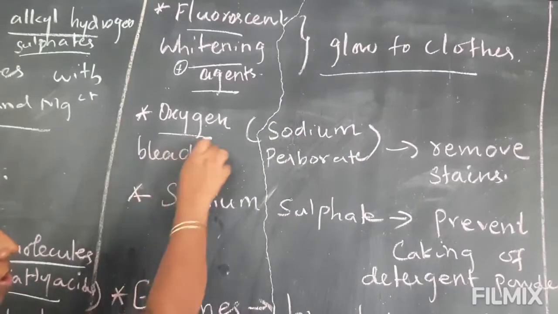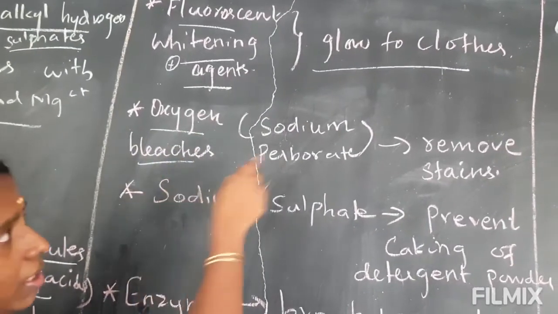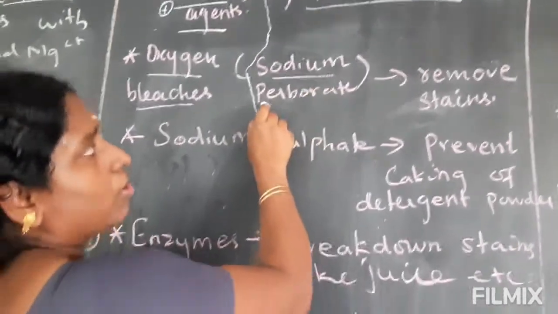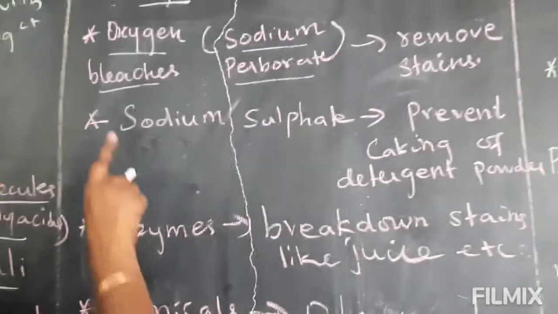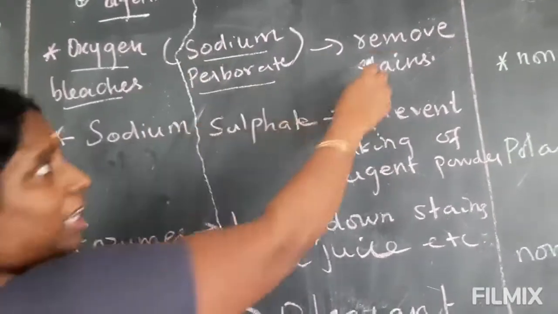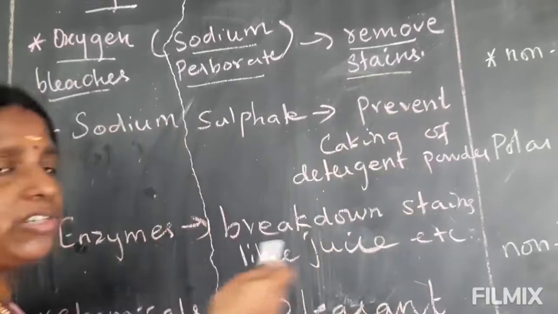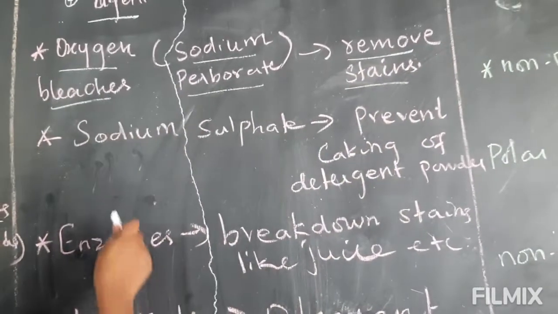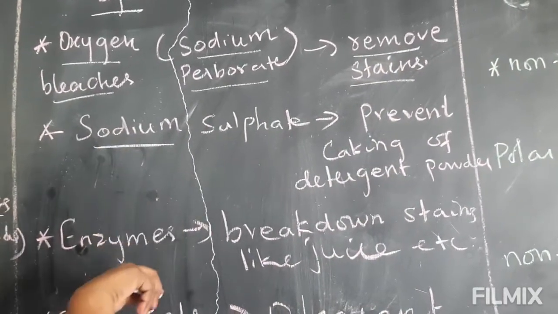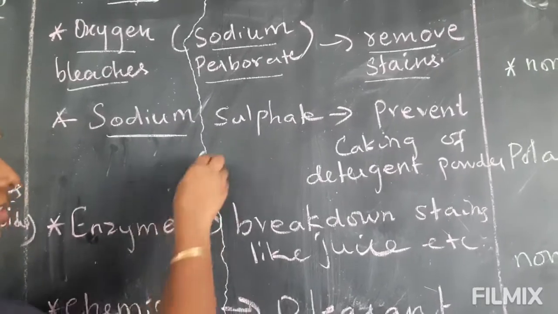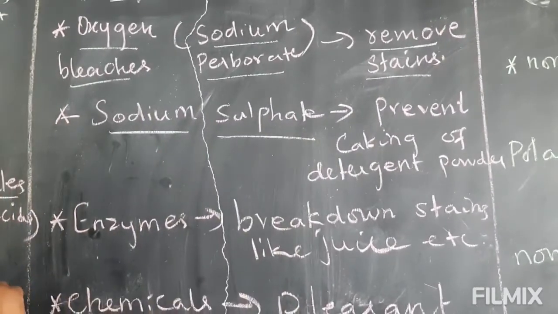And the next one, oxygen bleaches. What is the compound name? That is sodium carbonate. This compound will remove stains present in our clothes. Another compound that is added to detergent is sodium sulfate.